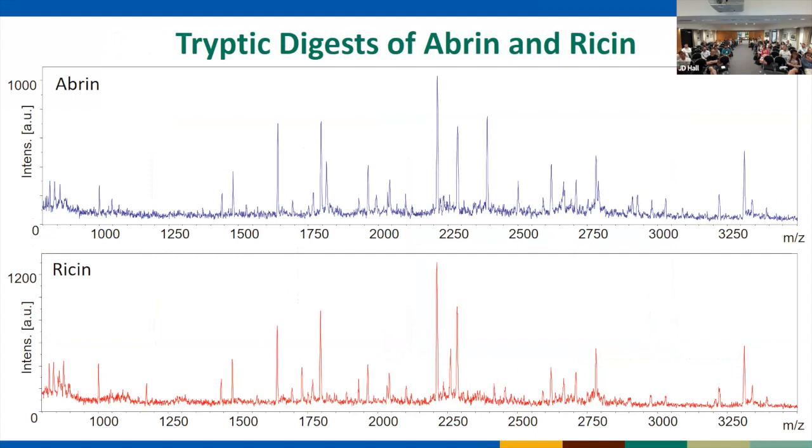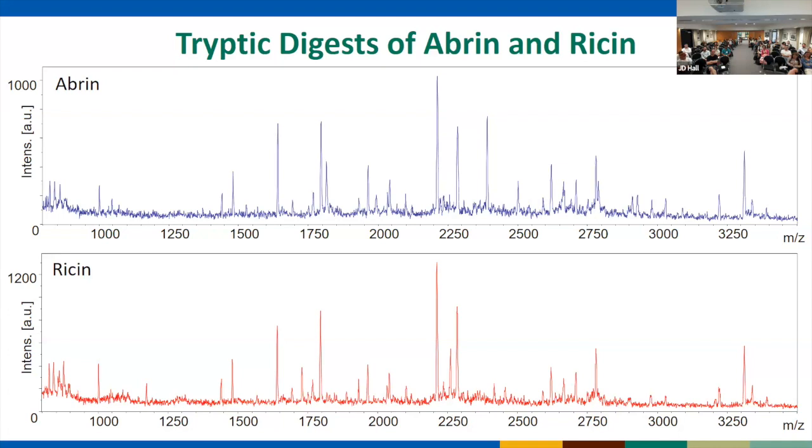A lot of it's similar because when we do our tryptic digestion, we're digesting the beads plus the toxin. And the beads are the same in both cases, but the toxin's different. So we just go in and look at our maps and we can tell if something's abrin or ricin. So that's essentially what we've been doing.